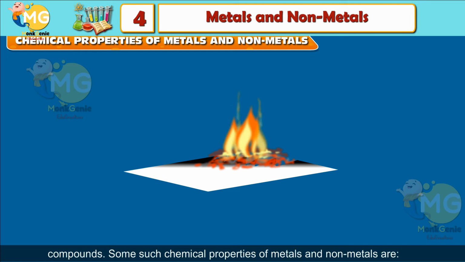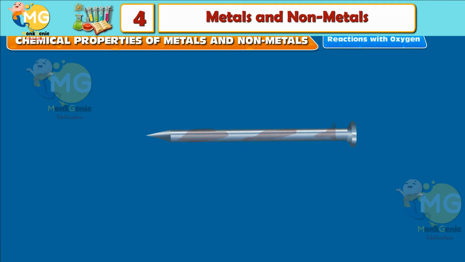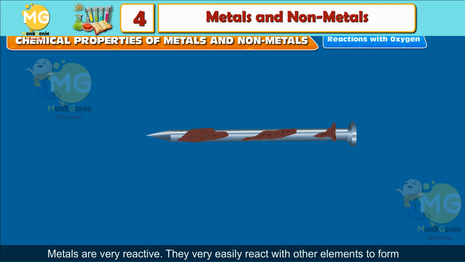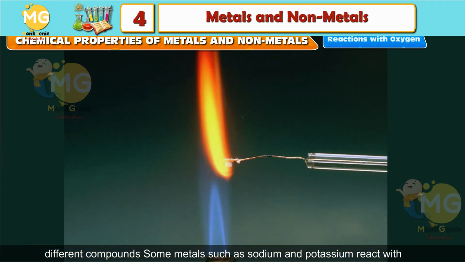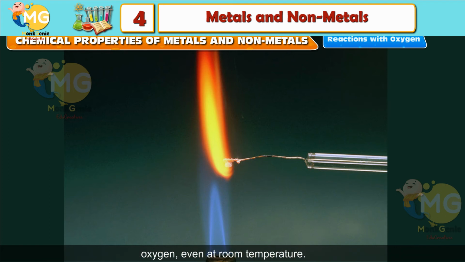Some such chemical properties are reactions with oxygen. Metals are very reactive. They very easily react with other elements to form different compounds. Some metals, such as sodium and potassium, react with oxygen even at room temperature.